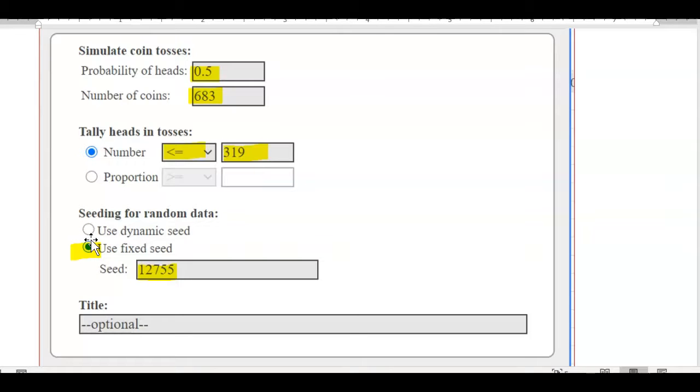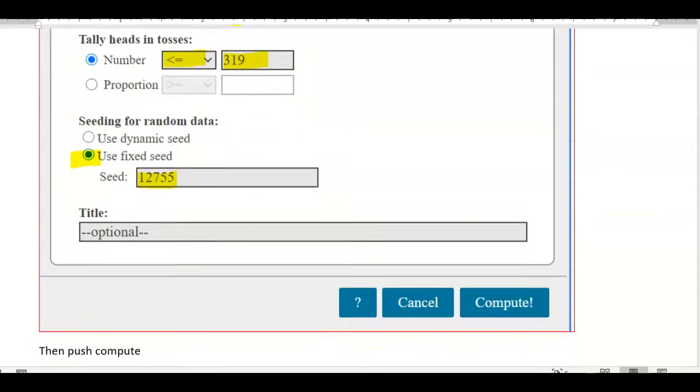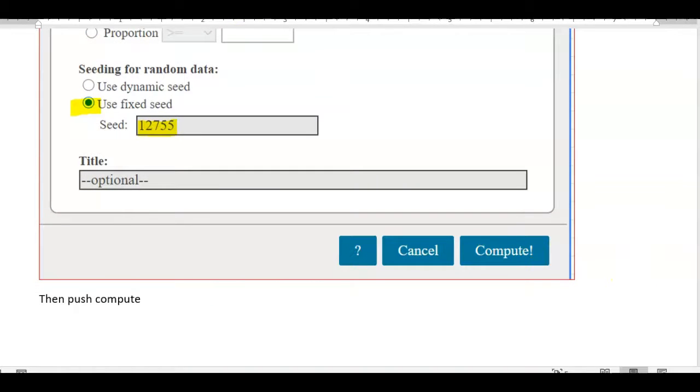Just like when you flip a coin 683 times, you're not going to get the exact number of heads every single time. But when we use a seed, it tells the random number generator what to do, so it's one situation that they can judge and grade you on. So that's how you do your inputs, and then you push the compute button.